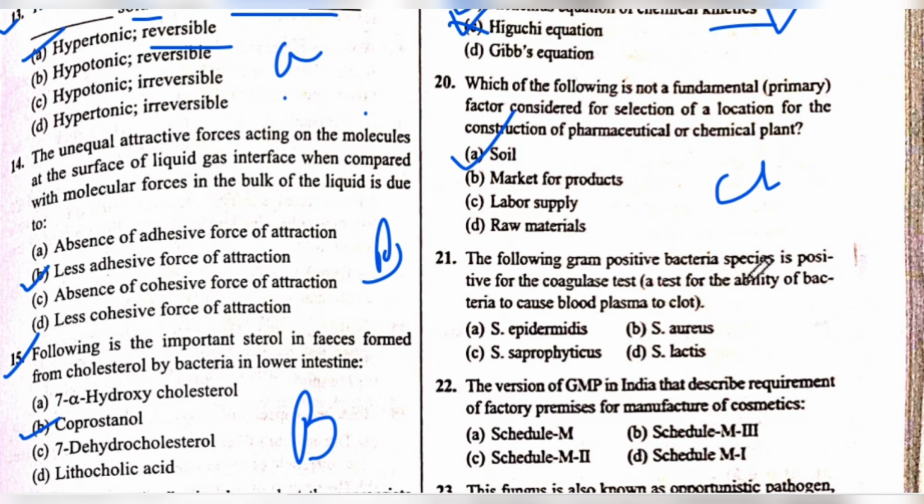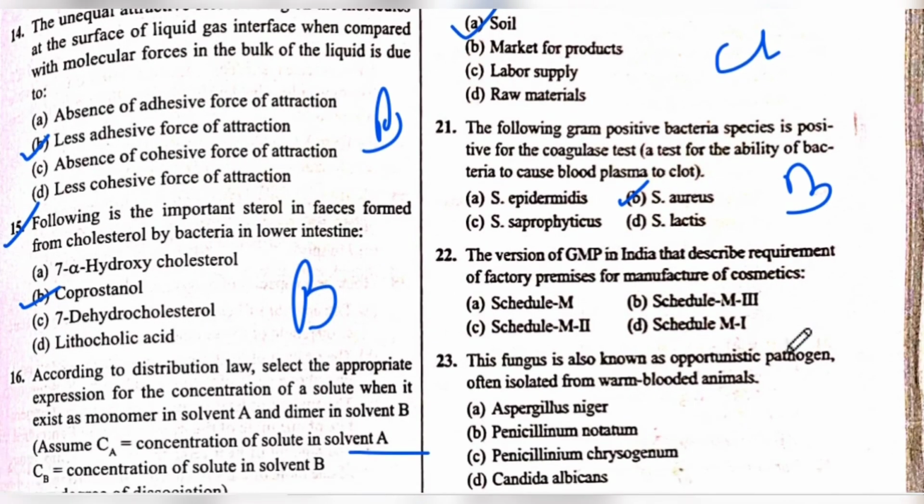The following gram-positive bacteria species is positive for the coagulase test. Coagulase test, a test for the ability of bacteria to cause blood plasma to clot. The answer is B, S. aureus. The answer is B. Next is 22 question number.